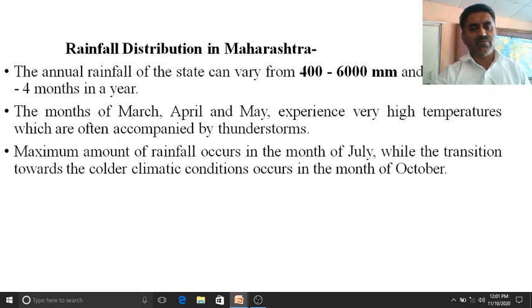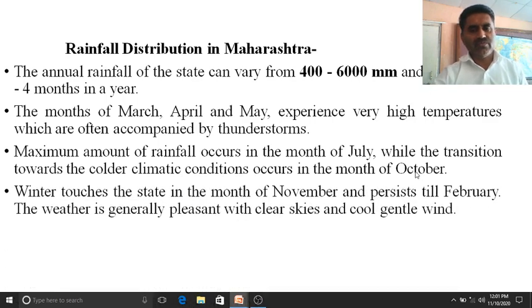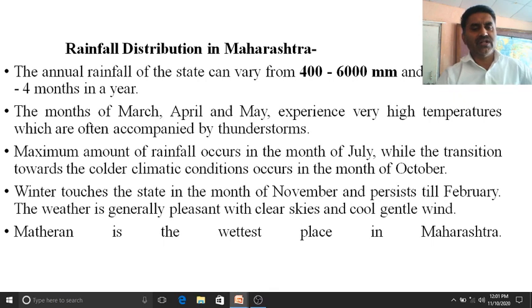The maximum amount of rainfall occurs in July, while the transition towards colder climatic conditions occurs in October. October is the transitional month, experiencing rainfall as well as the retreat of the monsoon. Winter touches the state in November and persists till February. The weather is generally pleasant with clear skies and cool, gentle wind. Matheran is the wettest place in Maharashtra.